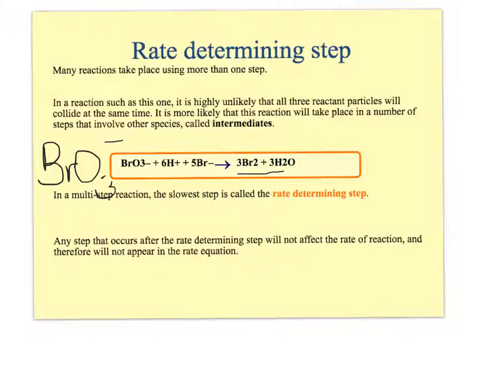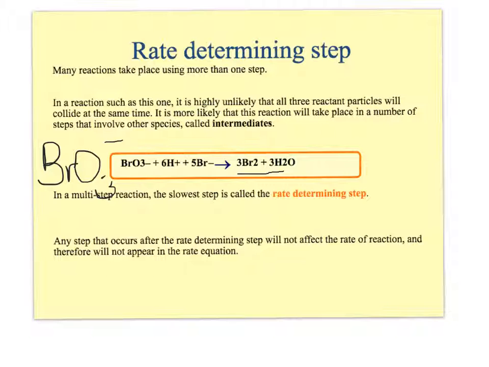So in a multi-step reaction, the slowest step is called the rate determining step. Imagine making a cup of tea. I am boiling the kettle, I am pouring the water onto the tea bag, and I'm letting it soak, and then I'm making my nice little cup of tea.